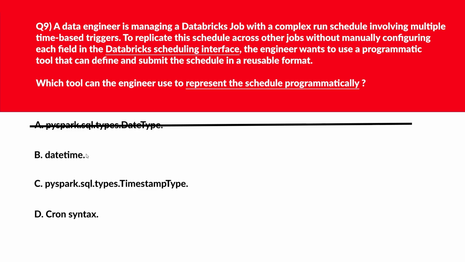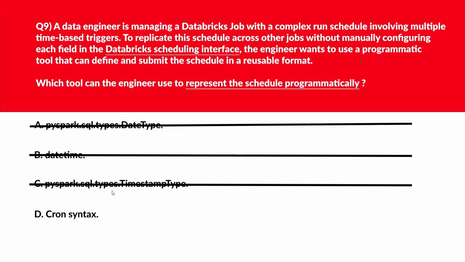B says datetime. Datetime handles time objects but doesn't express recurring schedules. Incorrect. We'll move to now option C. C says PySpark.sql.types.TimestampType. Timestamp type stores time values but cannot represent job recurrence logic. Wrong choice. We'll move to option D.